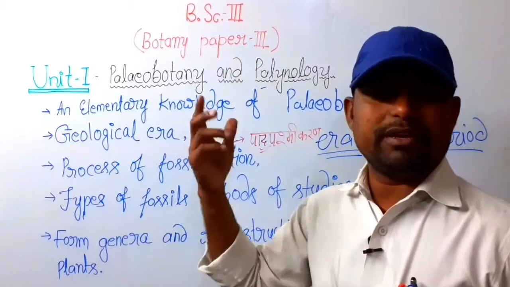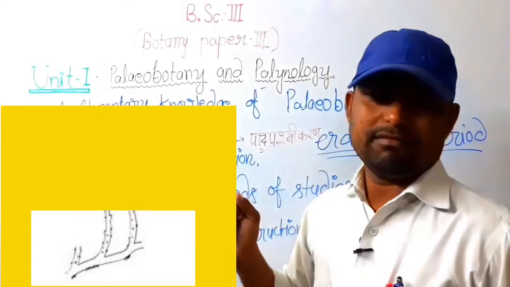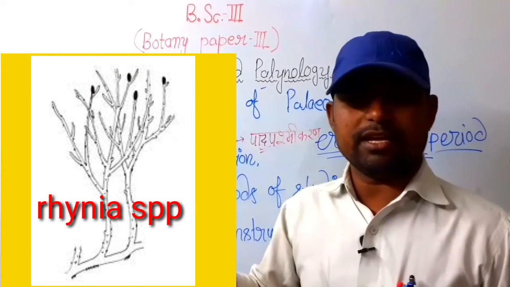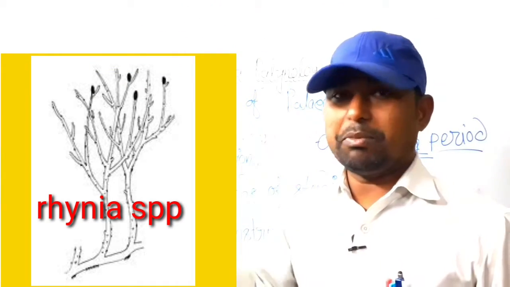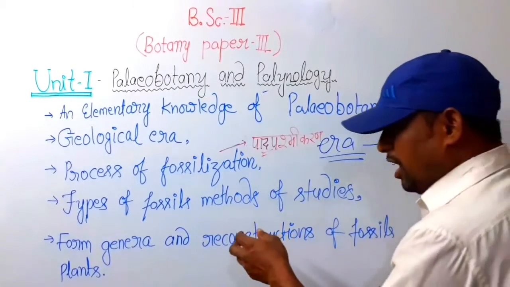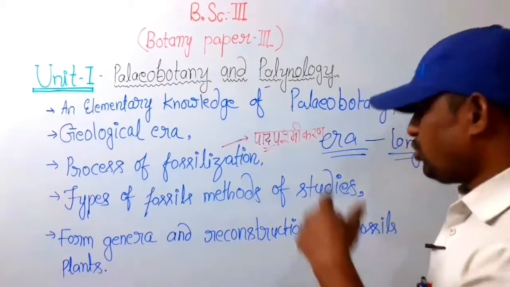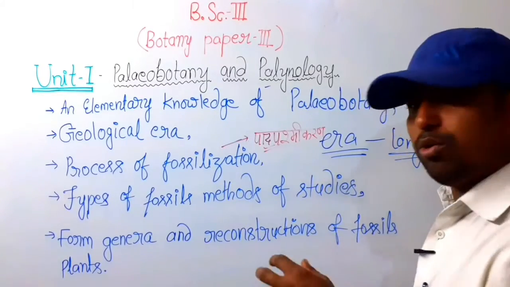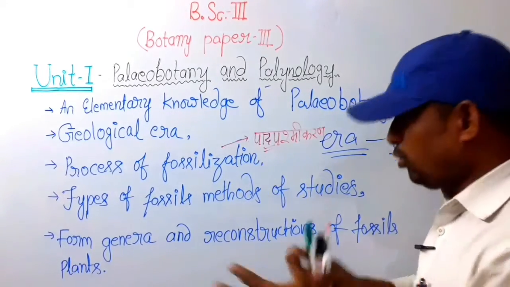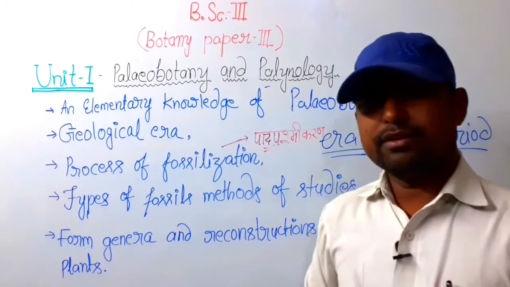Next, reconstructions of fossil plants. Mostly pteridophytes became fossils. Rhynia, a generalized Rhynia, became fossils. So, how to reconstruct, remake, replant, and grow fossil plants.